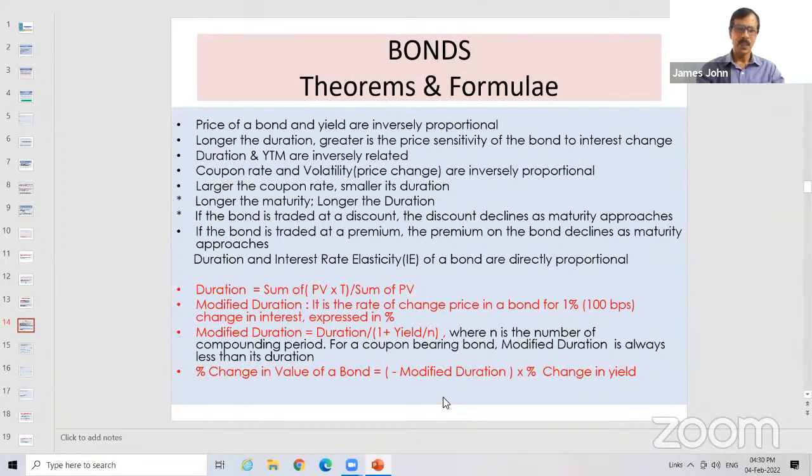Now, this slide is very important as far as you are concerned, because I have given some theorems and some formulas. These formulas will help you to solve the question, whether it is multiple choice or whatever it may be. See, very important statements I have given, or the theorems. Price of a bond and yield are inversely proportional. What is its meaning? They move in opposite direction.